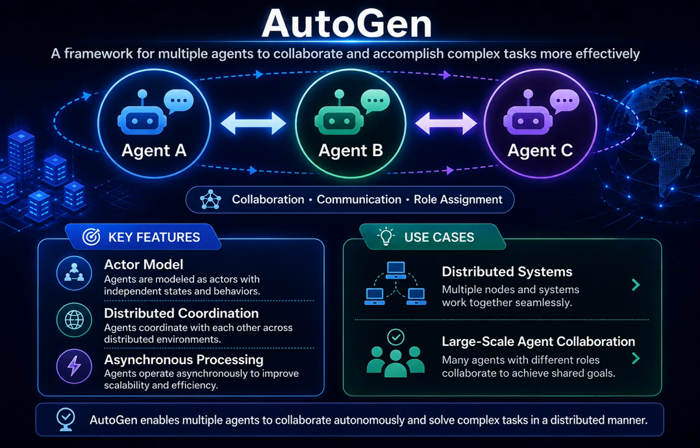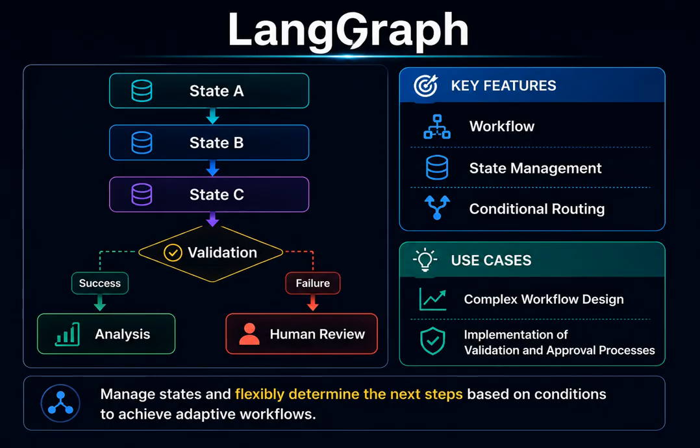However, as the number of agents increases, new challenges begin to emerge. One answer to these challenges is LangGraph. Unlike frameworks that focus primarily on communication between agents, LangGraph places greater emphasis on managing the flow of an entire workflow. A process moves step by step, transitioning from state A to state B, and then to state C at each stage. The system preserves its current state and determines the next action based on predefined conditions.